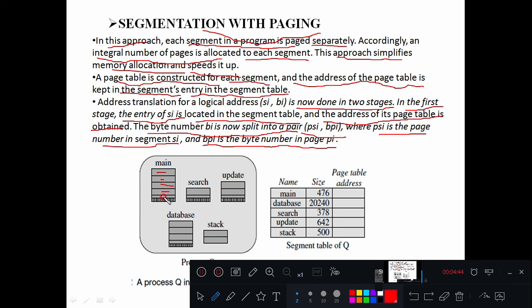So when we are going to access a particular byte from this segment, we need the particular segment address as well as the page number of that segment, and along with these two pieces of information we also need the byte number, right? In the segment table of Q, you can see there are 5 segments, and these are the sizes of those particular segments, and we have a page table address along with the segments, right?